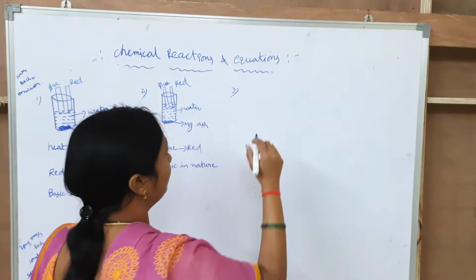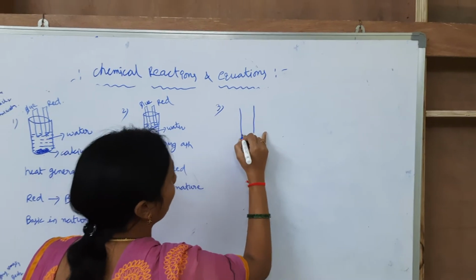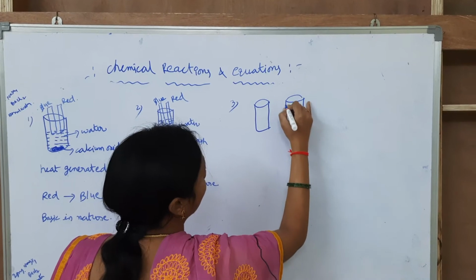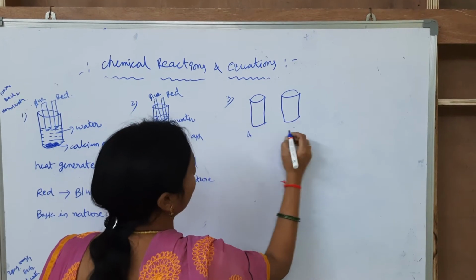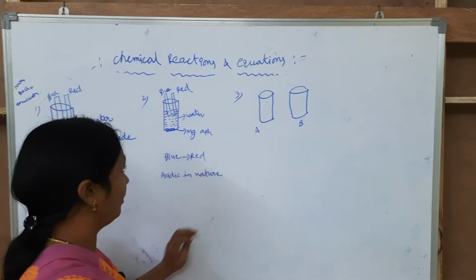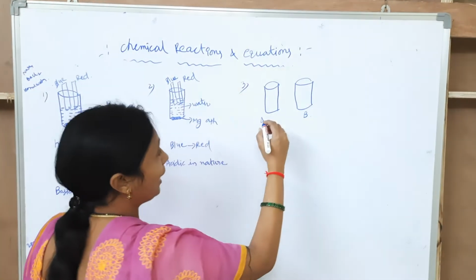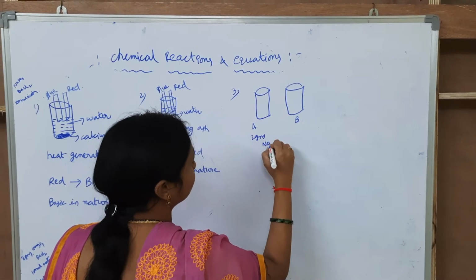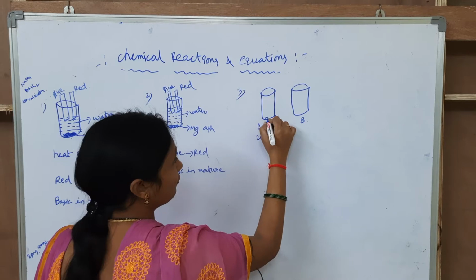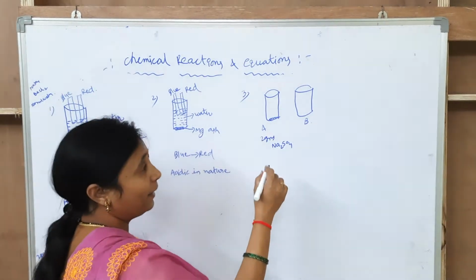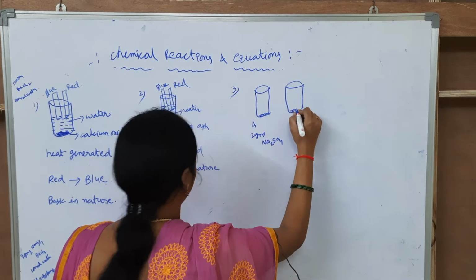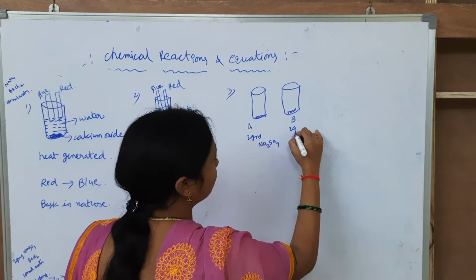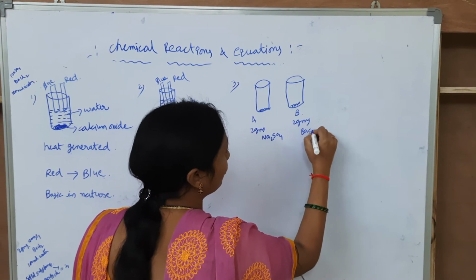The third example: take two beakers. This is beaker A and this is beaker B. Here I am taking 2 grams of sodium sulfate in beaker A, and in beaker B I am taking 2 grams of barium chloride.